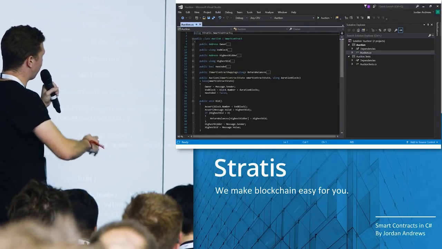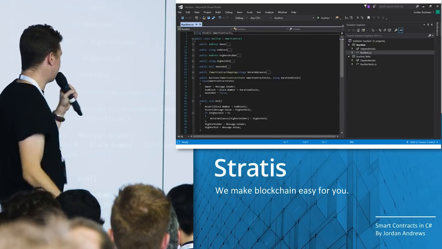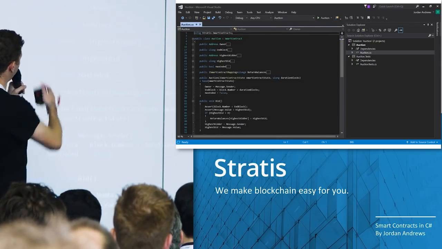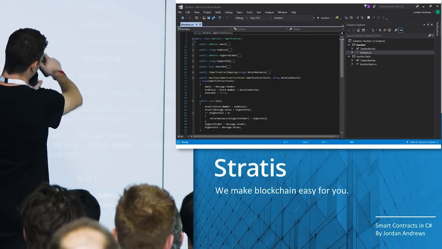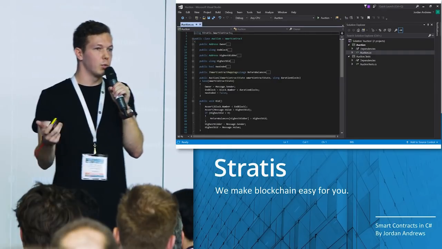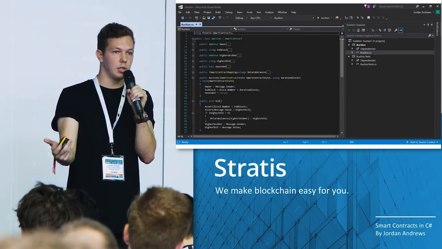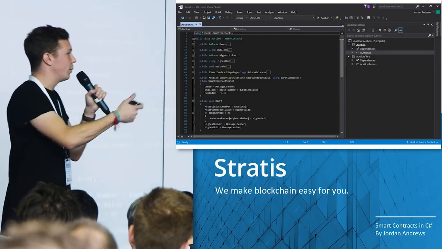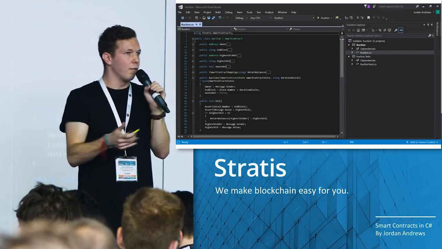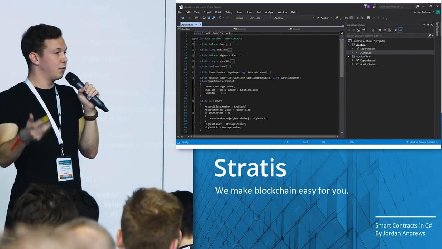So to jump in really quickly to what the code looks like and what a smart contract looks like in C#, you'll notice up the top we've included stratis.smartcontracts. Then all we had to do was override the smart contract class, and other than that, we're just writing an object in C#. If you're wondering what a smart contract is in terms of C#, it's just a singleton that is created and lives forever, and anyone can come and start calling methods on it. So it's a vast simplification of what you have to understand, rather than having to go and sift through Solidity.